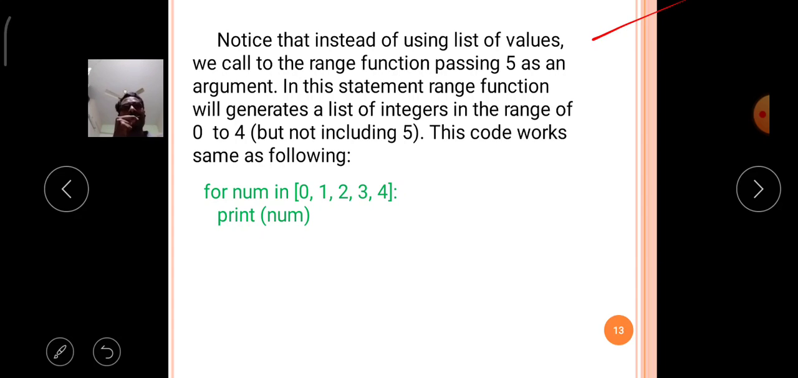So in this statement, the range function will generate a list of integers in the range of 0 to 4. This code works the same as for num in 0, 1, 2, 3, 4. The series is from 0 to 4, then it will print the num values. Like that, the range function is executed in the for loop.